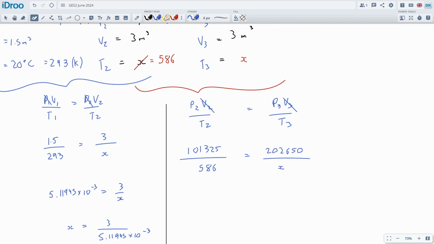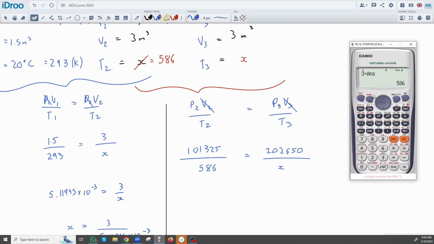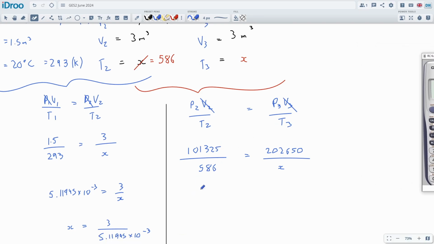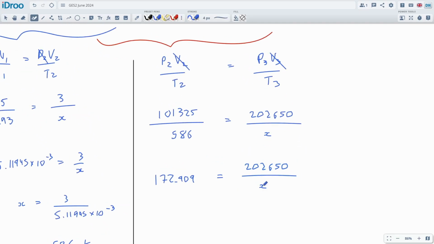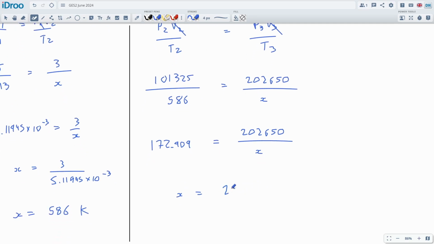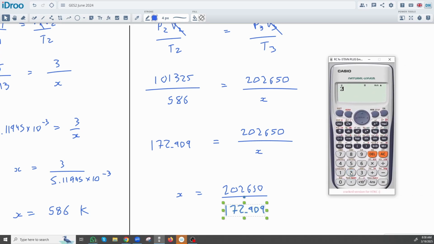Same as before, we're going to calculate the left-hand side. So 101,325 divided by 586, and that gets me the left-hand side, 172.909. It's just a checkpoint, I don't really need to write it down, but it makes me feel better, so I will. Then I can multiply up the x, divide this number down. It's just to show our working, I suppose. So this will be 202,650 divided by this 172.909. I'm really just using the number in the calculator, so it's already there. I needed to do that anyway, so it's not a waste of time.